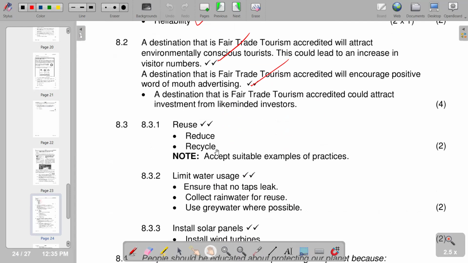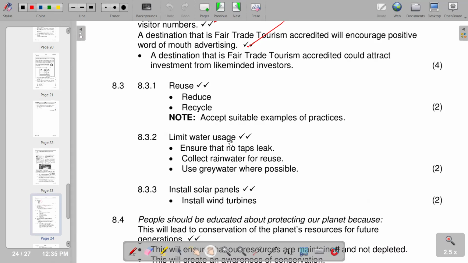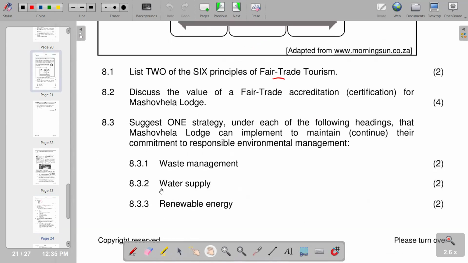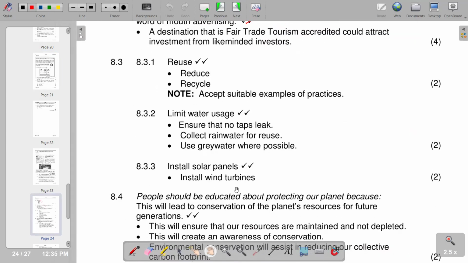So those are the strategies. And then on the second part, we have water supply. So in terms of water supply, limit water usage, ensure that no taps leak, collect rainwater for reuse, use grey water where possible. So that's what we have on that part. Then also have renewable resource. So in terms of renewable resource, it's solar panels, it's wind turbines.